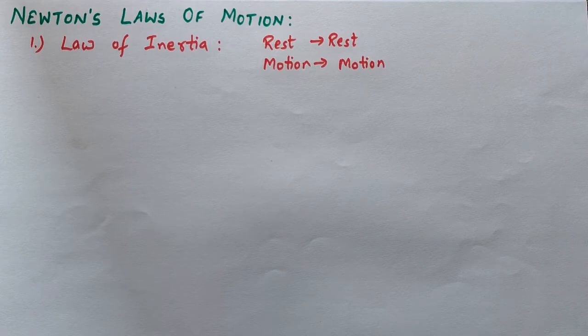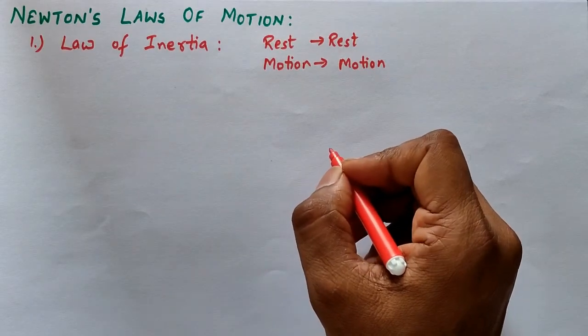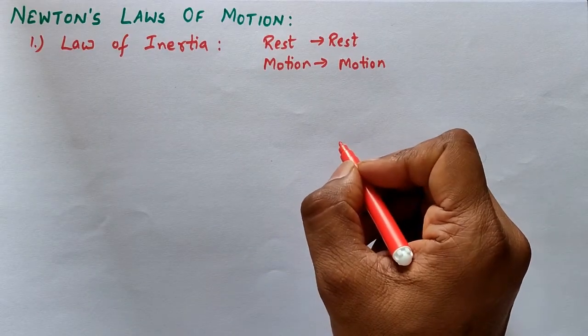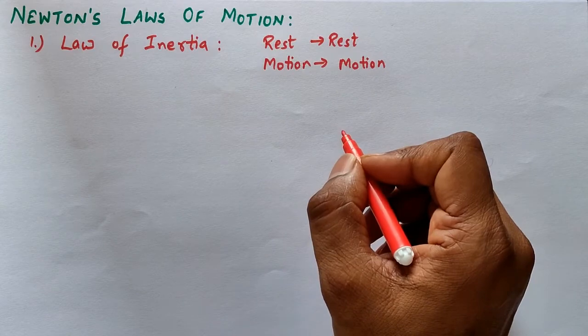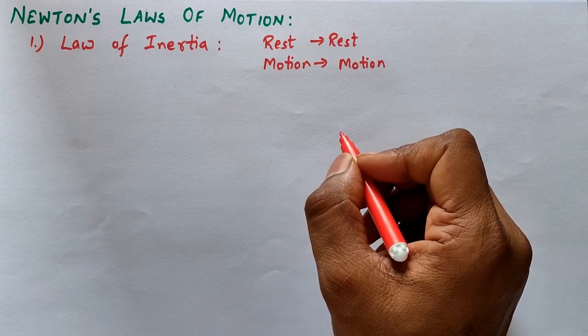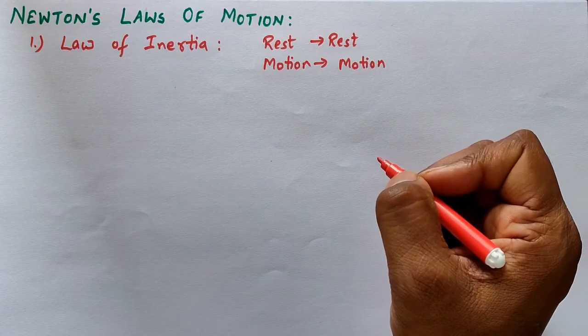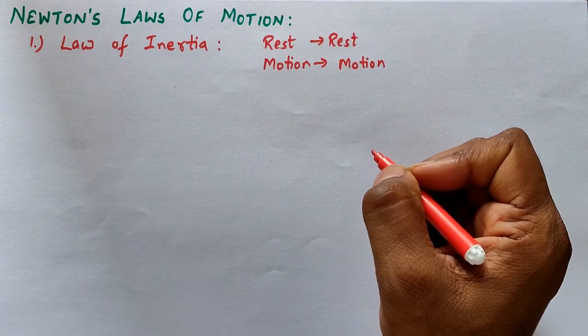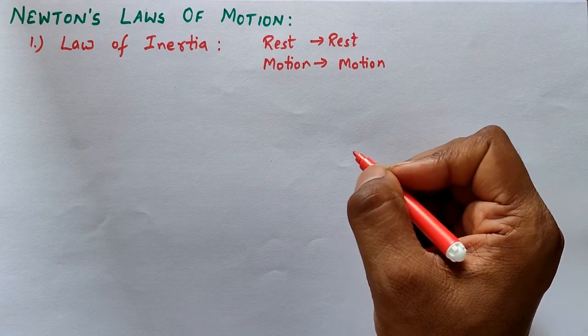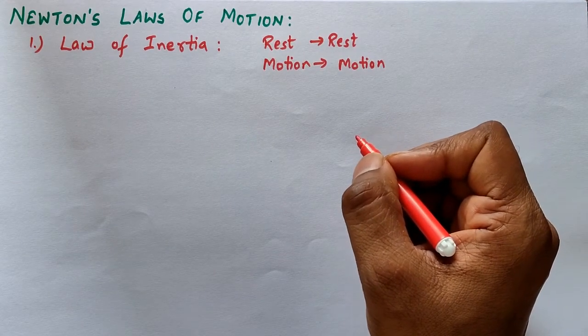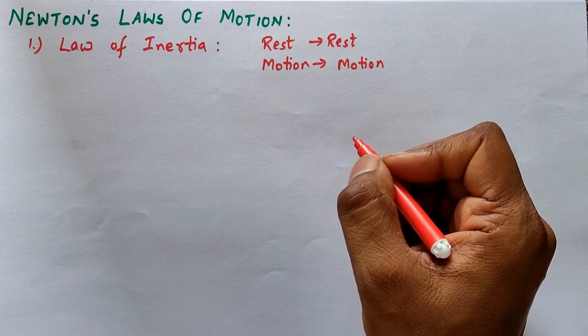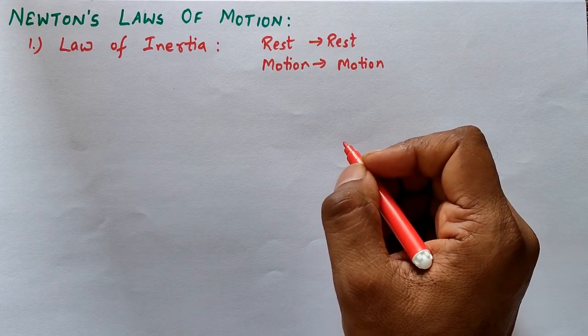When a horse is running so fast and it suddenly stops, the rider is thrown forward, because earlier the rider was also moving, and the horse has stopped at that position. Then the lower part of the rider, which is in direct contact with the horse, will stop, but the upper part, which is in motion, will come forward, and the rider will fall forward. Similarly,